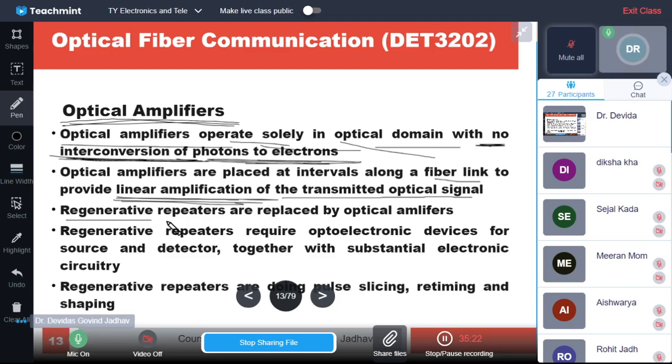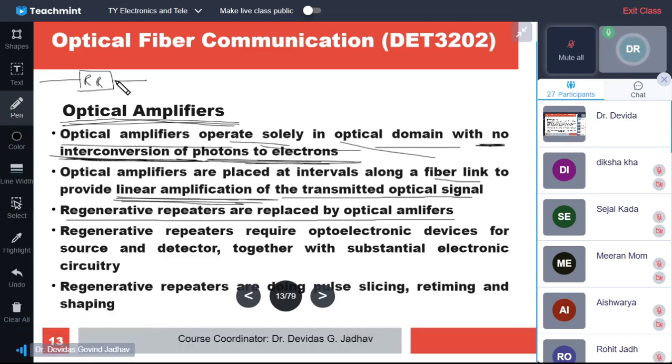So regenerative repeaters are replaced by optical amplifiers. There are regenerative repeaters on the link, which recreate the signal and send it further.